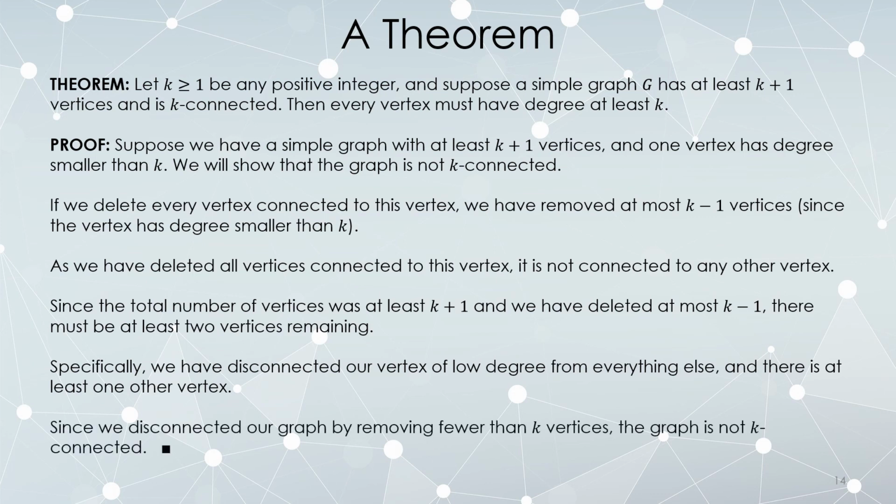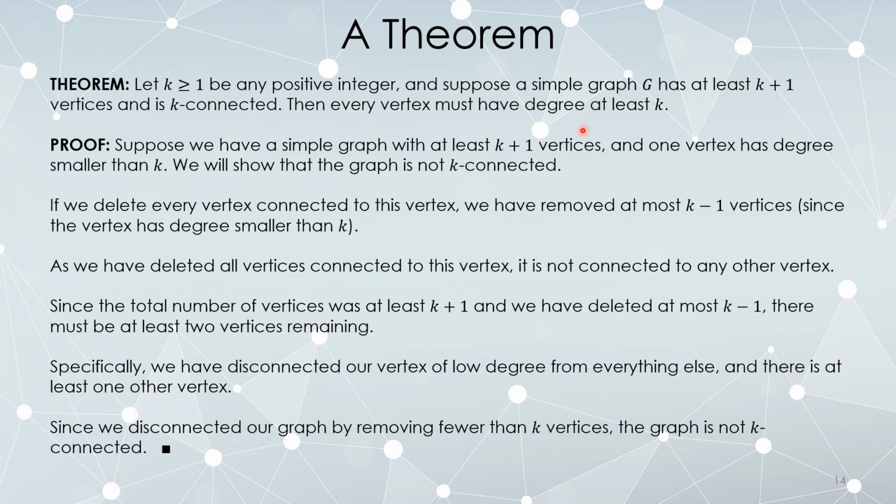Since we disconnected our graph by removing at most k minus 1 vertices, the graph is not k-connected. It might be k minus 1 connected or k minus 2 connected, but it's not k-connected because I was able to remove less than k vertices and produce something disconnected. And what this tells us is if you want to produce something that's k-connected, every vertex has to have at least that degree, as long as you have a sufficient quantity of vertices.